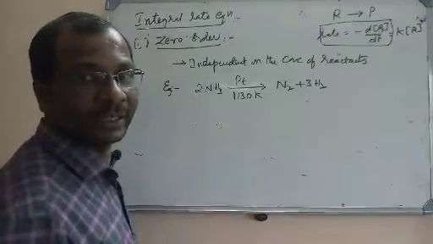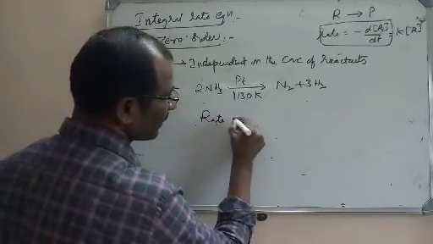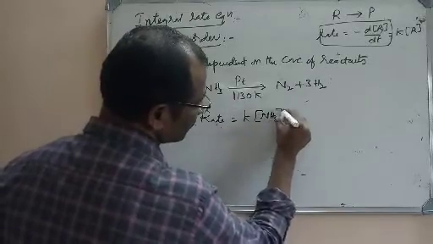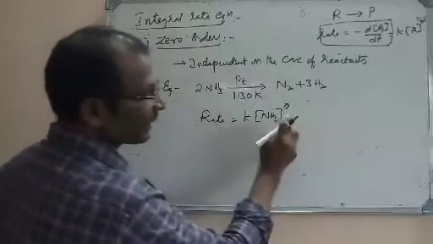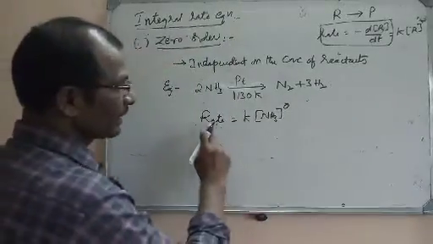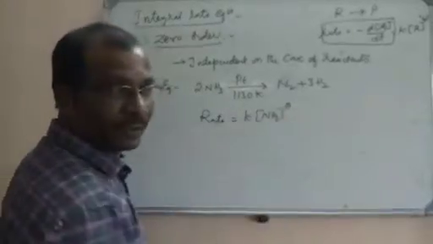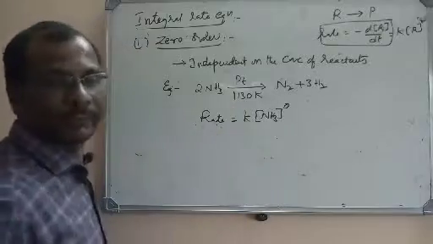So that is independent. So now if I write rate law for it, rate determined experimentally is equal to K into ammonia power 0. Actually here 2 is there, but I am putting 0 here. Why? Because the rate is directly proportional to 0th power. Independent means power 0. Rate is independent of the concentration of ammonia.